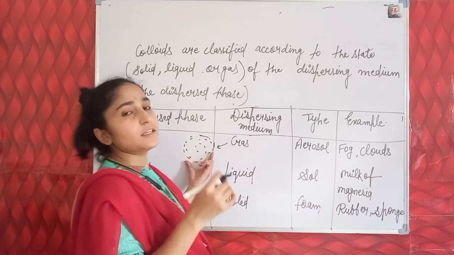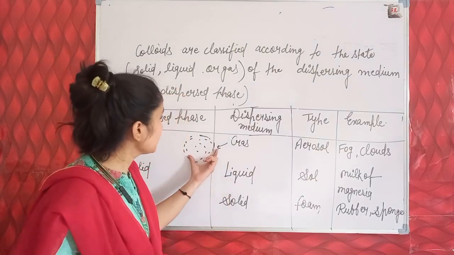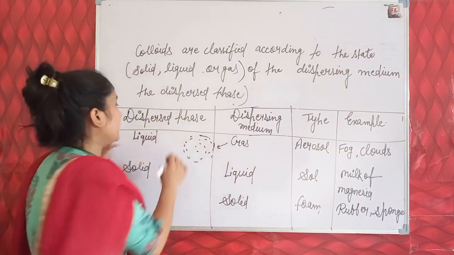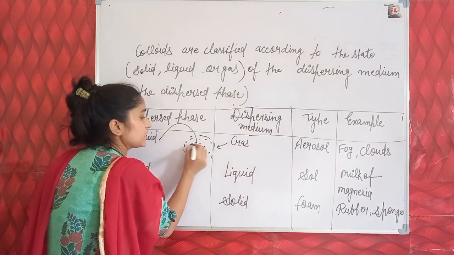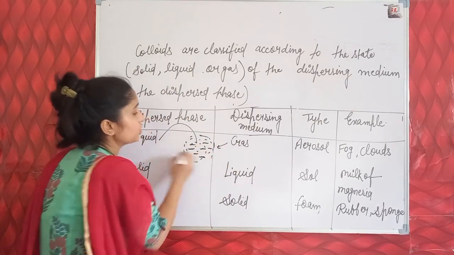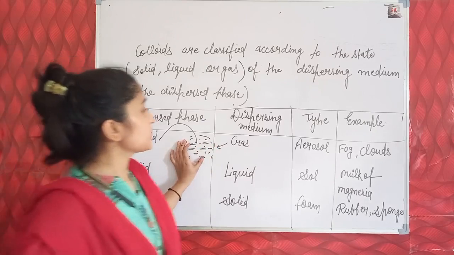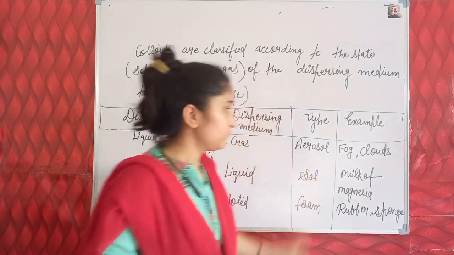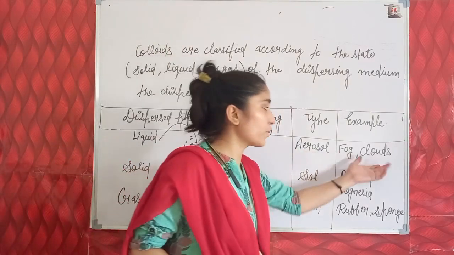So this is a dispersing medium of gas particles in which liquid is suspended, and that forms a colloidal solution that we call aerosol. An example of aerosol: fog and clouds.